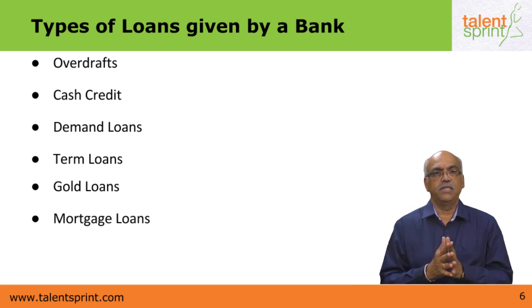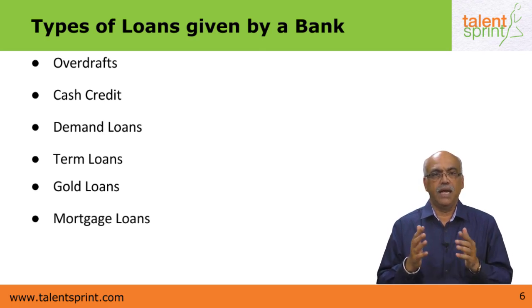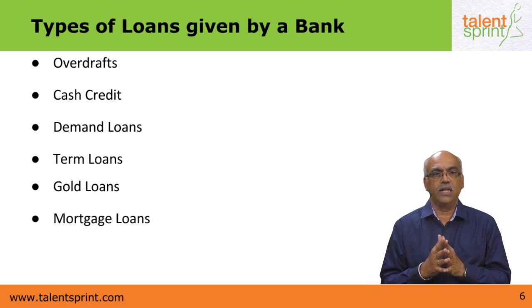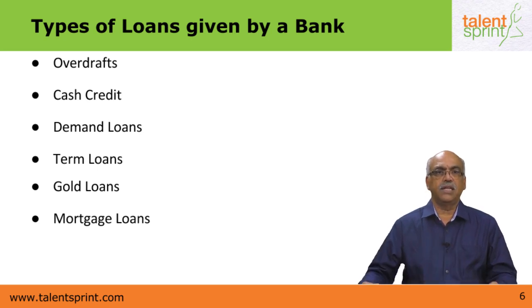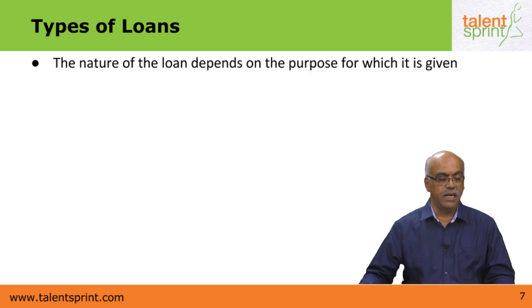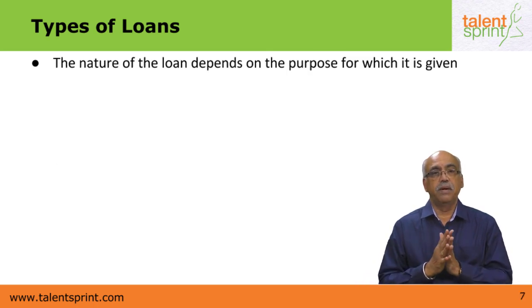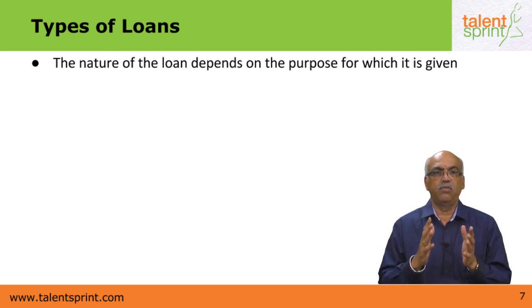First you have the overdrafts. Then you have the cash credit, or in other words the working capital credit. Then we have the demand loans which are repayable on demand. The term loans which are repayable at the end of a certain period or the end of a certain term. Then we have gold loans, which is of course granted against the pledge of gold ornaments and jewelry. And then you have the mortgage loans, normally more in the nature of housing loans and so on. So these are the different types of loans which are granted by a bank, and the nature of the loans depends on the purpose for which it's given. As I told you, the nature of the loans depends on the purpose for which they are given.